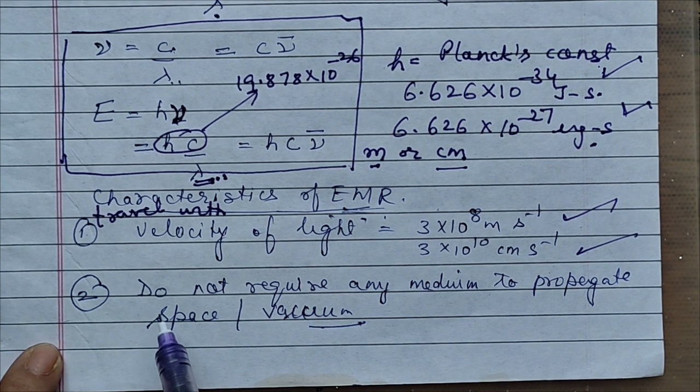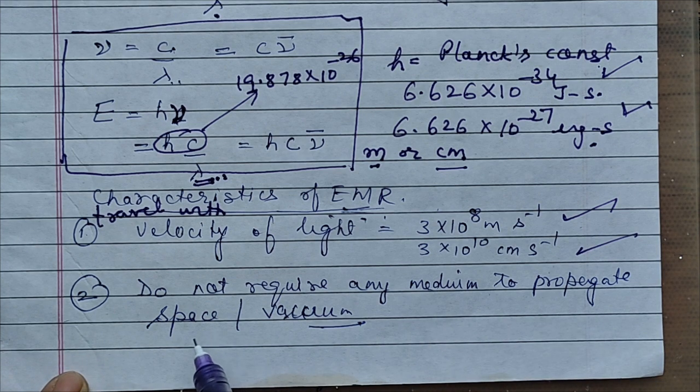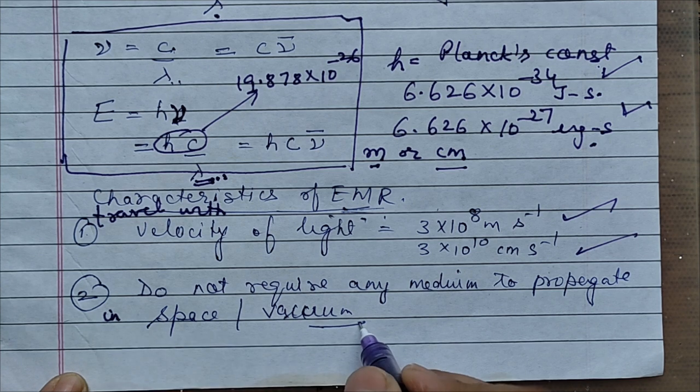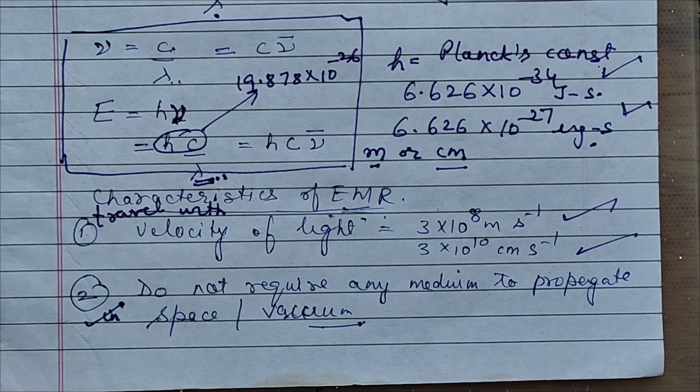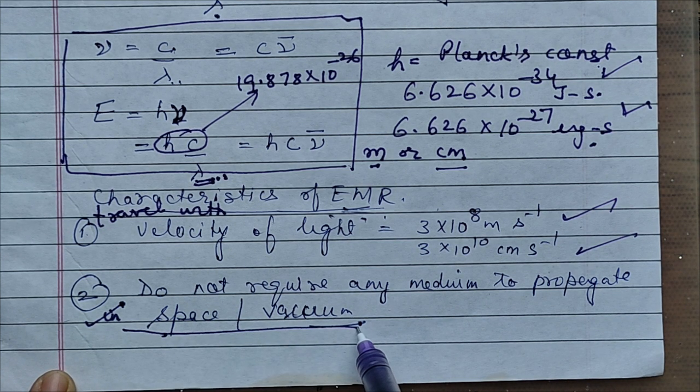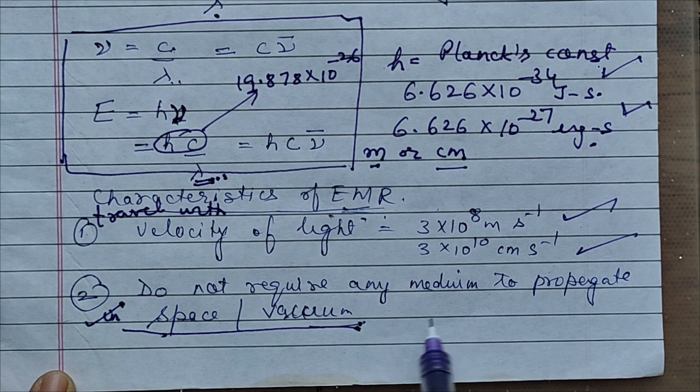And the last characteristic of electromagnetic radiation is they do not require any medium to propagate. They do not require any medium to propagate in space or in vacuum. They can even propagate in vacuum. That is the reason why we are able to get light on earth. Light reaches us on earth from the sun even after passing through the empty space. So they do not require any medium to propagate. They can even travel in space. That is what I wanted to tell you. Got it, children? So I hope you have followed. This is beneficial.